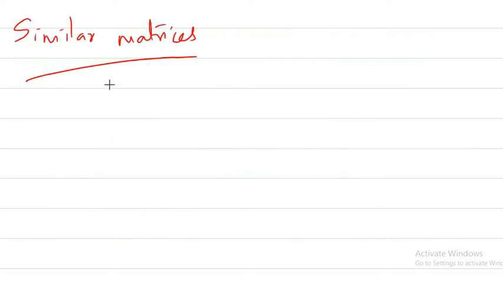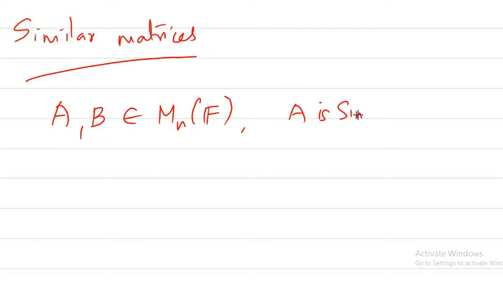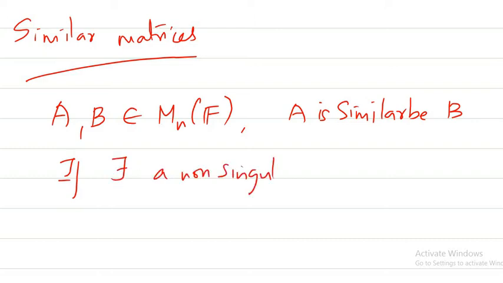So what do you mean by similar matrices? I'll just give you the definition first. If you take two matrices A and B from Mn of F, that is n by n matrices with entries from the field F, we can say that A is similar to B, or B is similar to A, if there exists a non-singular matrix.